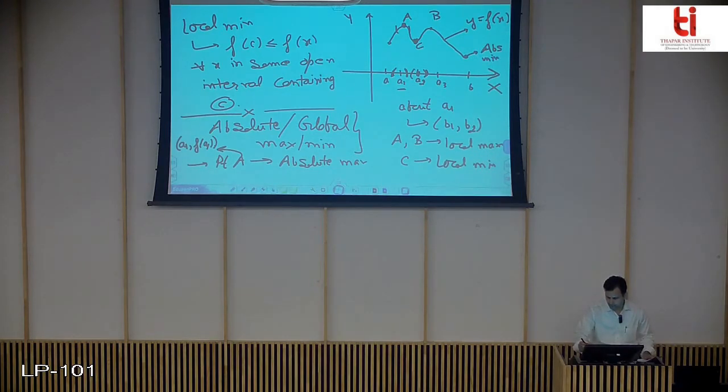This is absolute minima. So say this is point D. Point D is your absolute minima. In the whole domain that is given to you, it is the point where the function can have minimum value. And in case of local maxima, we just look for some interval about which the function can have maximum or minimum value. Similarly, this will also be your local minima. So endpoints can also be maxima or minima.